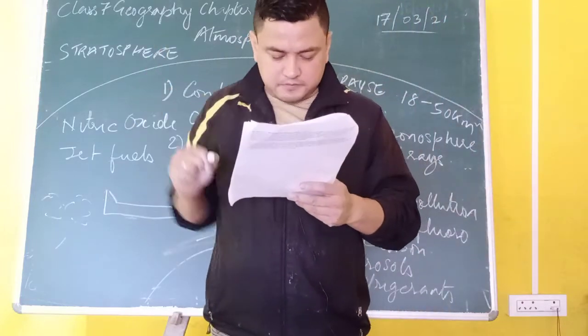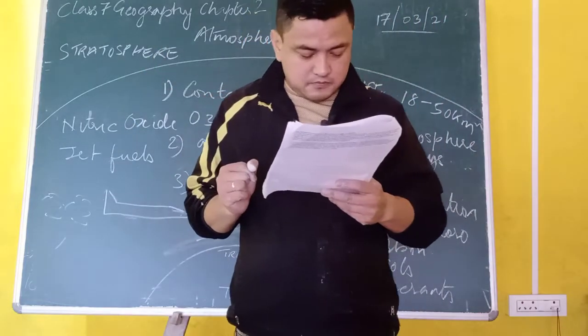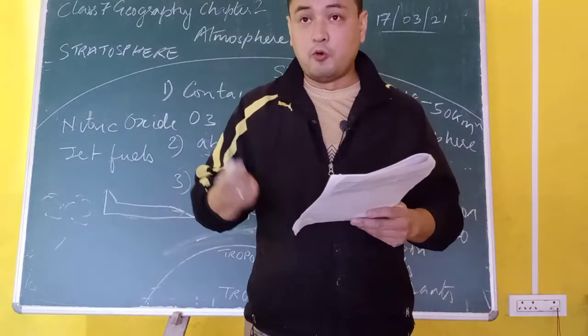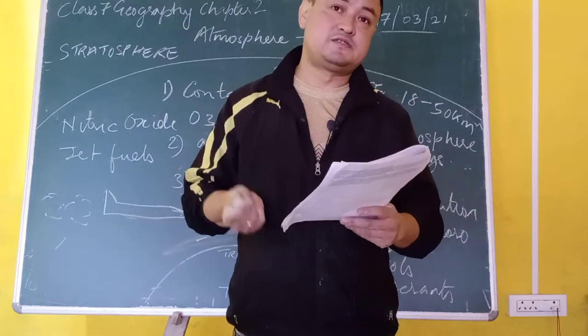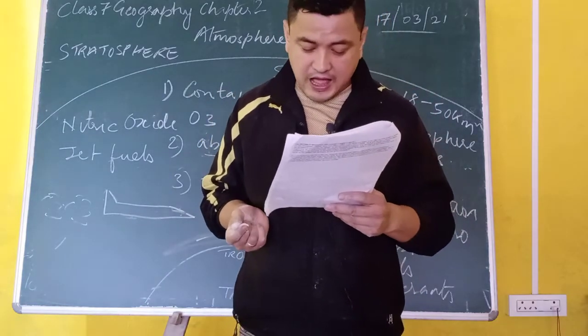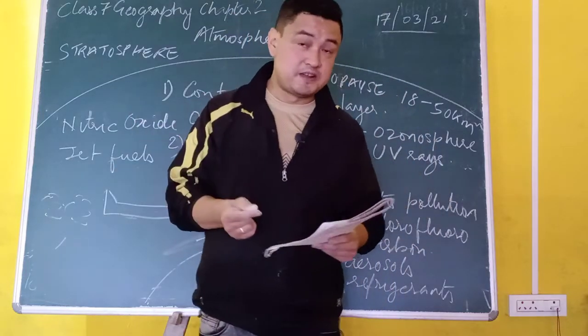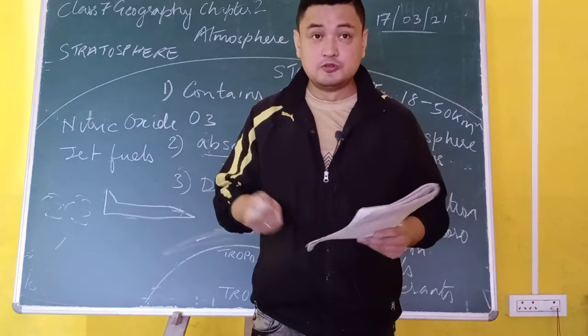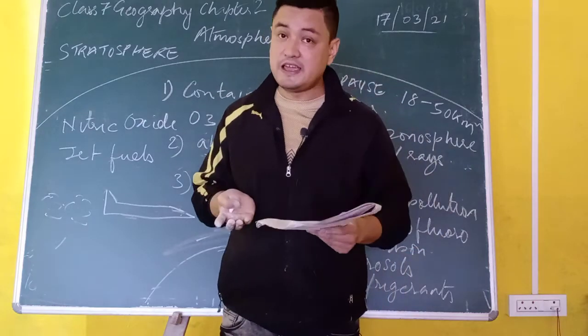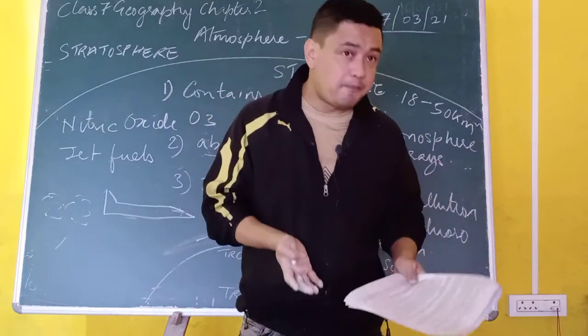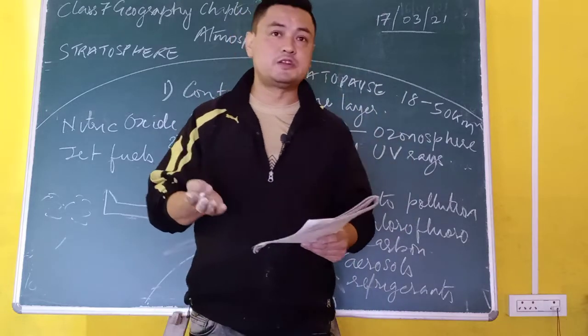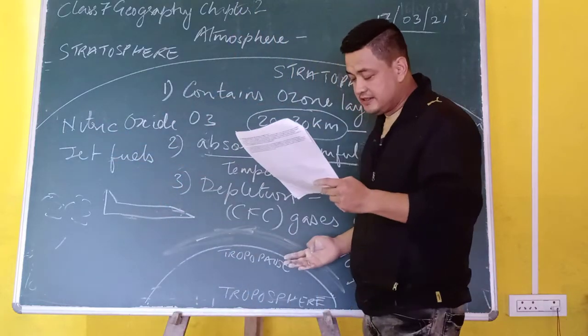So you understood that the ozone layer increases the temperature of this layer. And water vapor is a variable gas. Sometimes it is present, sometimes absent here, due to the temperature of this layer. There might be less or more water vapor according to the temperature.